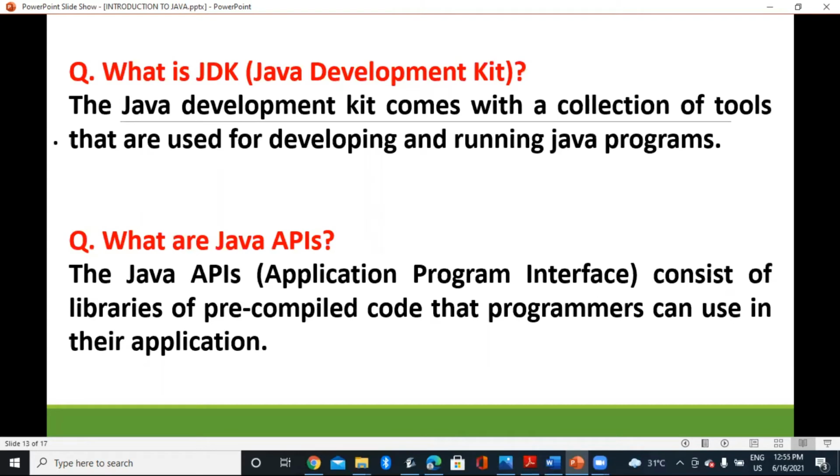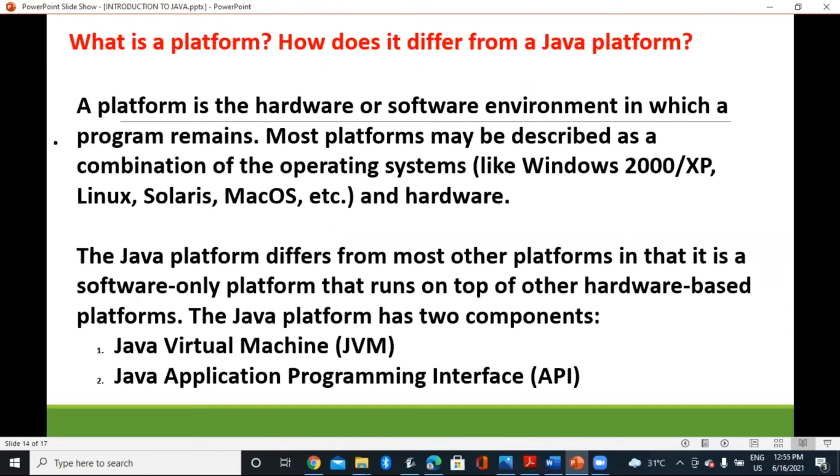What is JDK? JDK, the Java Development Kit, comes with a collection of tools that are used for developing and running Java programs. Now, what is in Java APIs? The Java APIs, known as the Application Program Interface, consist of libraries of pre-compiled code that programmers can use in their application.